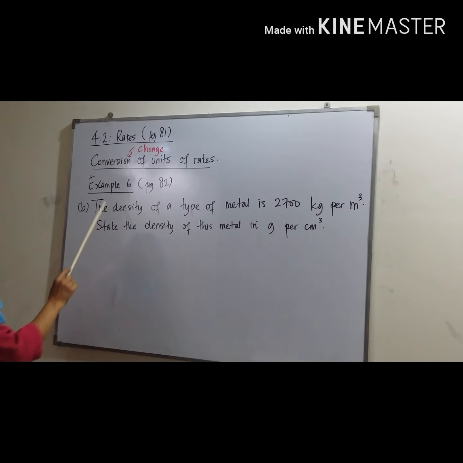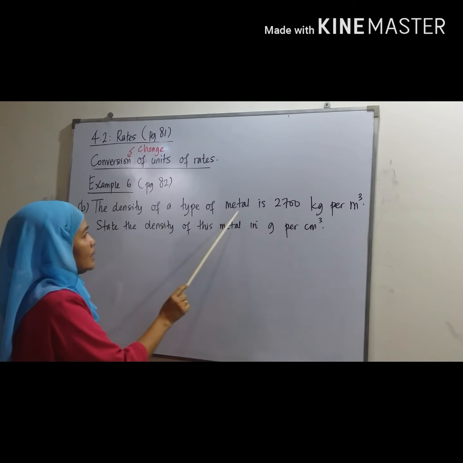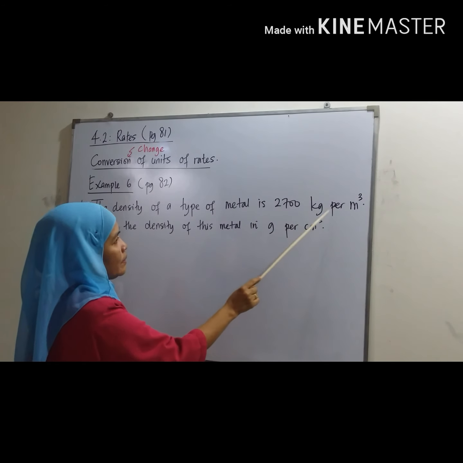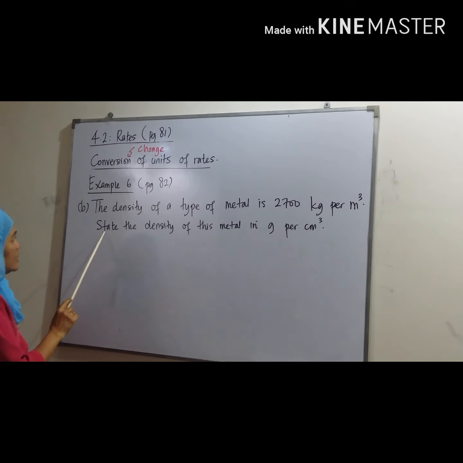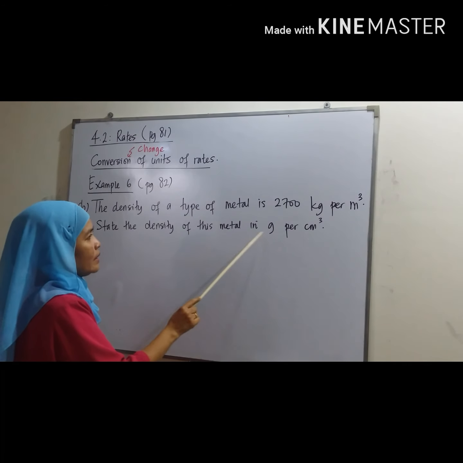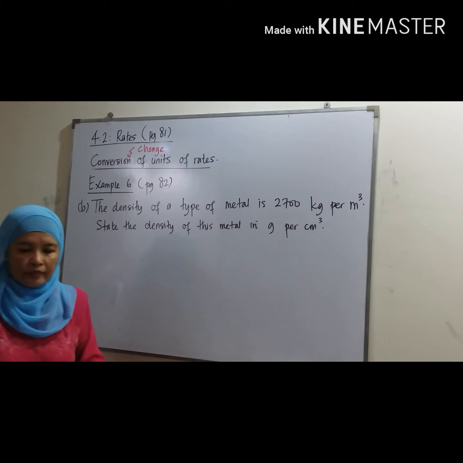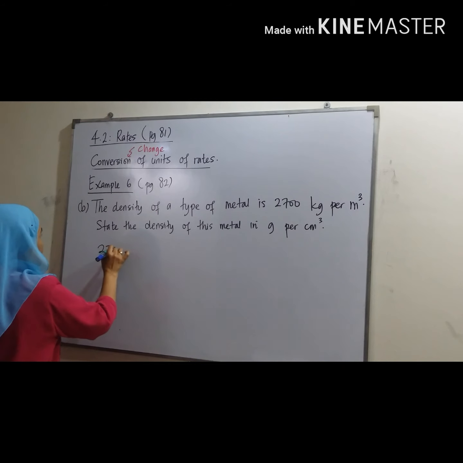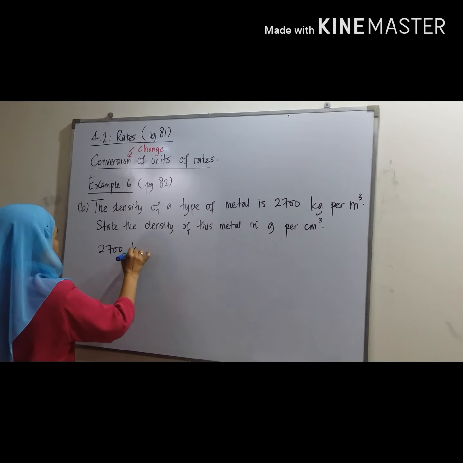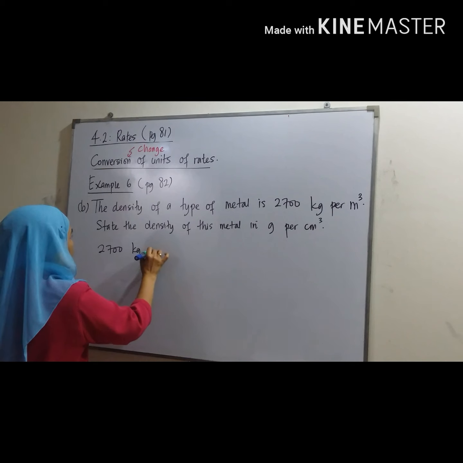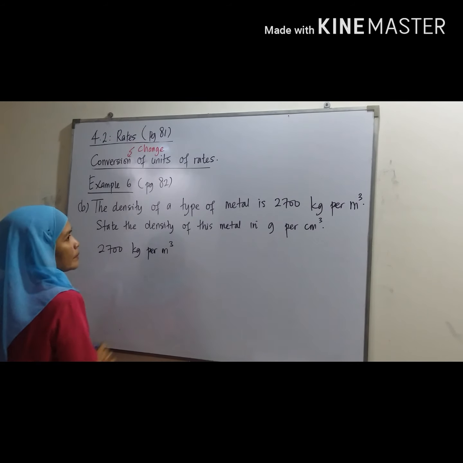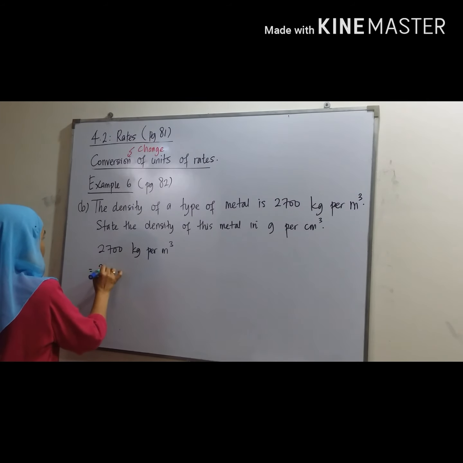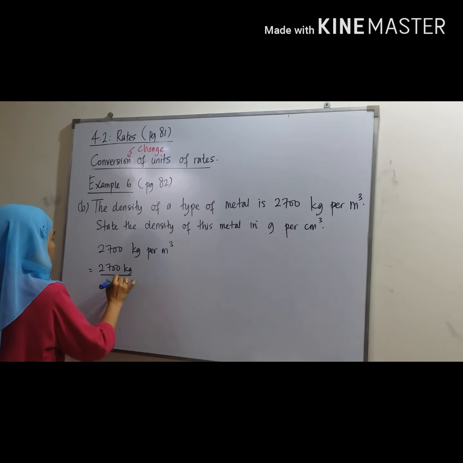Okay, example 6 part B. The density of a ton of metal is 2,700 kg per meter cube. State the density of this metal in gram per centimeter cube. First we write 2,700 kg per meter cube equal to 2,700 kg per 1 meter cube.